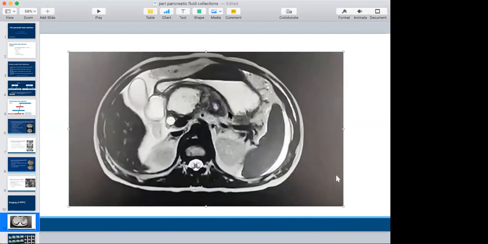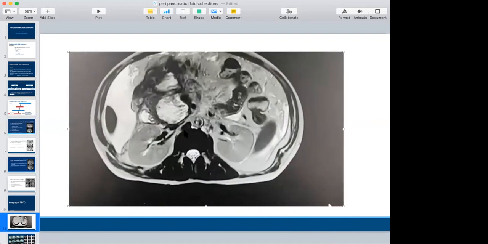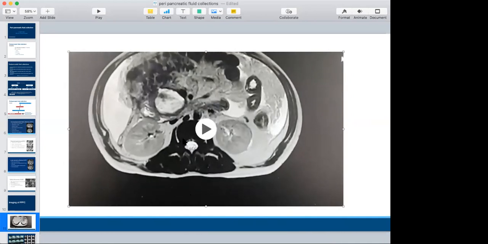This is the MRI, and the advantage of MRI is that it can help in differentiating between the liquid as well as the solid content. So MRI has an advantage in acute pancreatitis, particularly where we are seeing peripancreatic fluid collection. It will help us in better defining it.